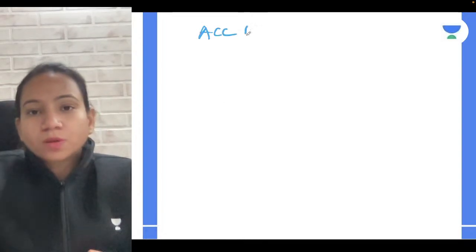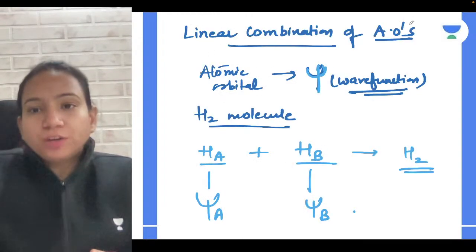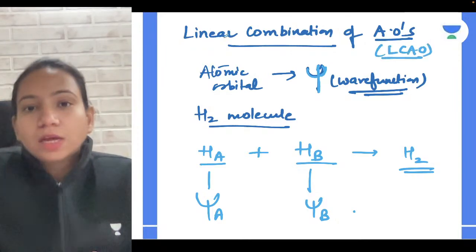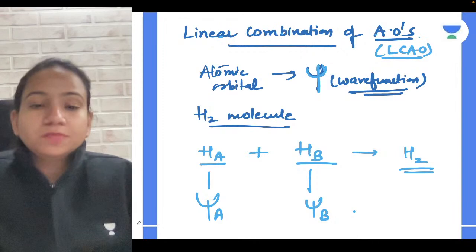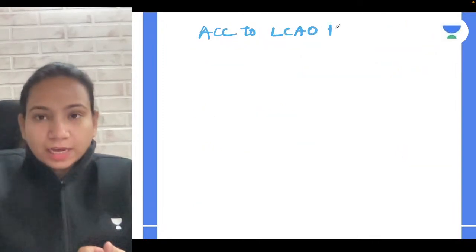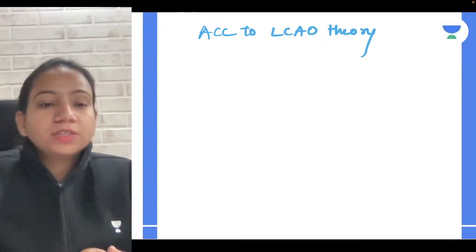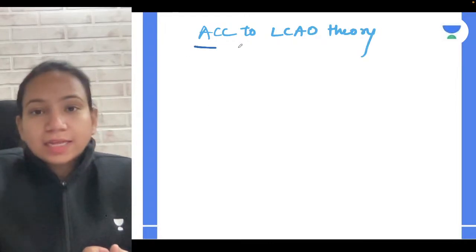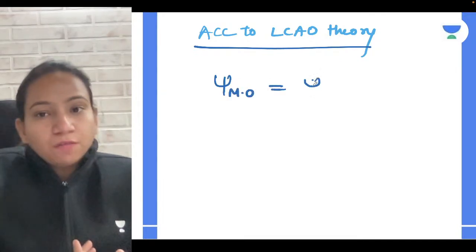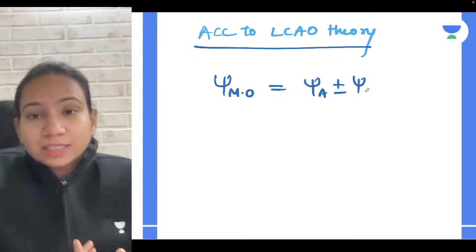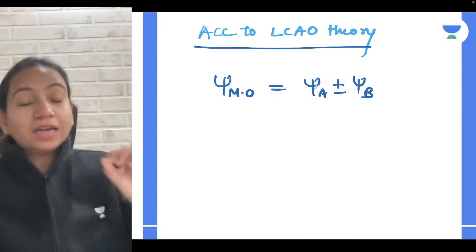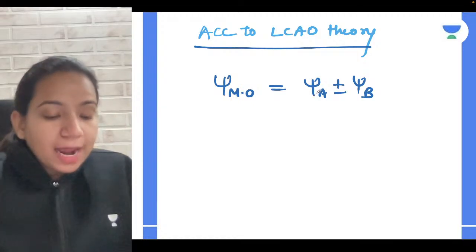According to the linear combination of atomic orbitals, which we can write in short form as LCAO theory, whenever a molecule is formed, it will be formed by adding wave functions and subtracting wave functions from each other, meaning by constructive and destructive overlap.